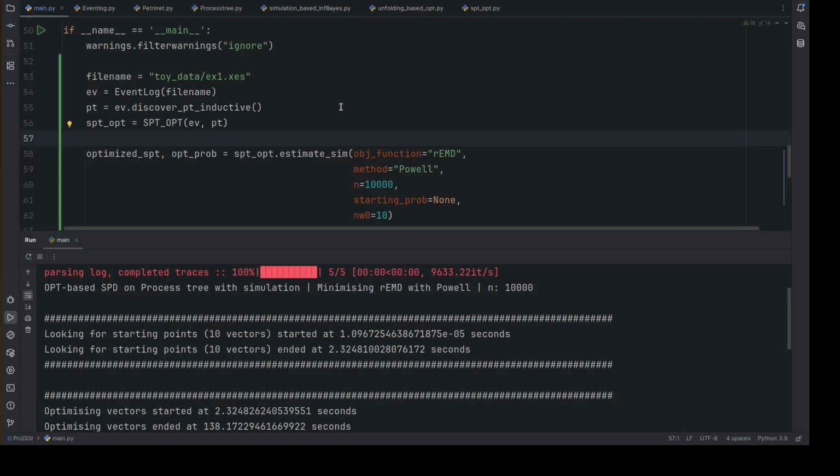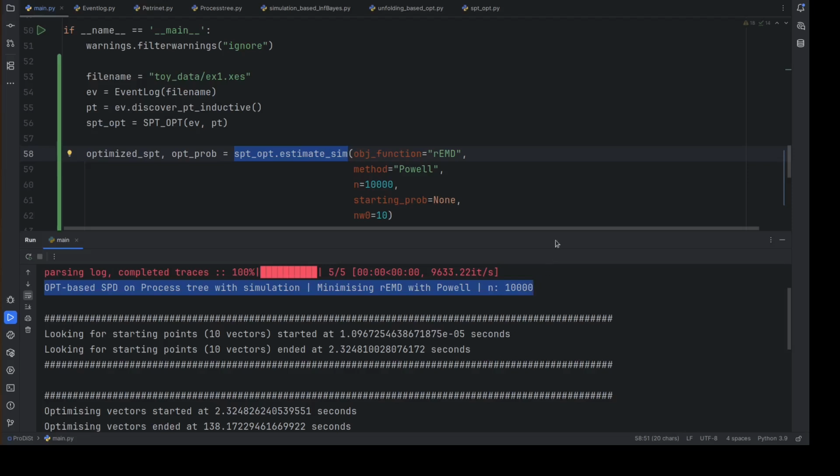The third and final procedure in ProDist is an optimization-based method for stochastic process trees. This approach relies on a dedicated extension of the standard process tree formalism, which supports the definition of probability vectors on the internal nodes of the tree. Using this formalism, the procedure is able to simulate the stochastic process tree according to a given probability vector.